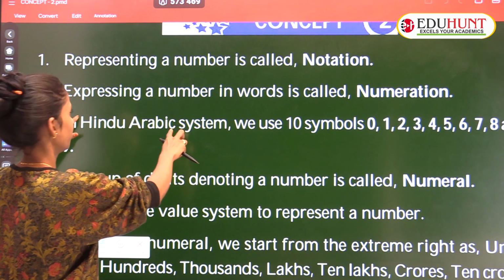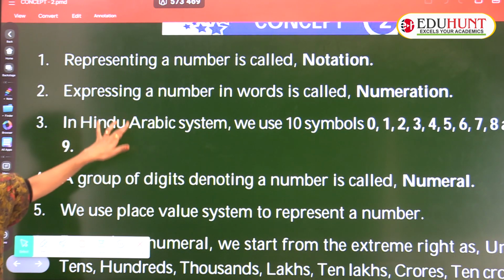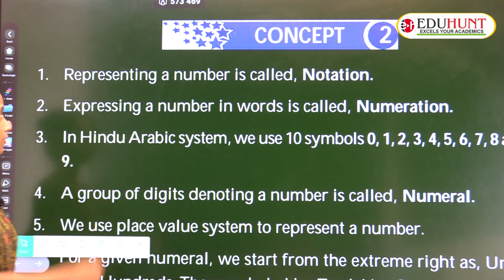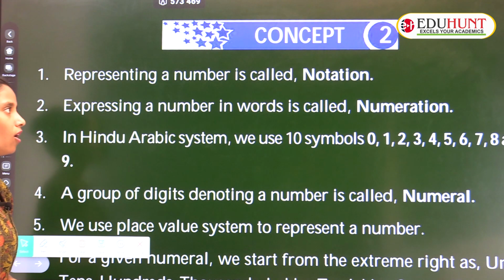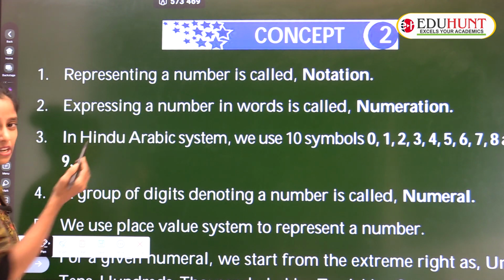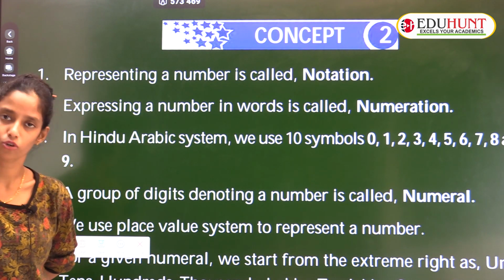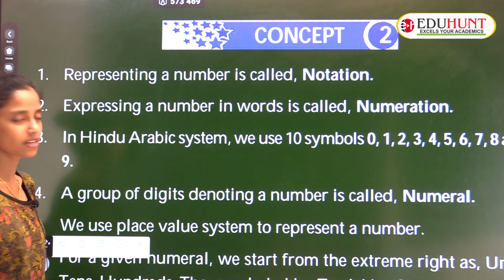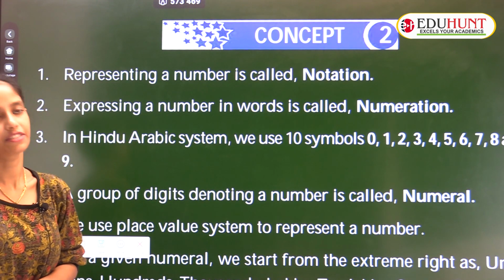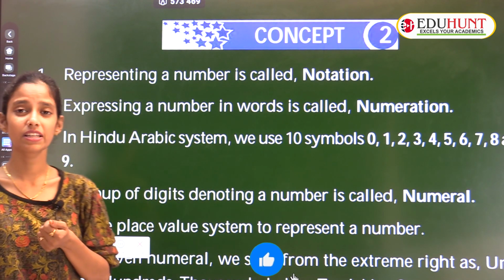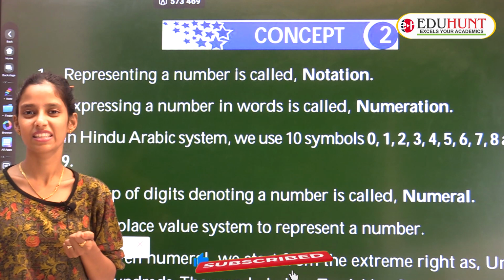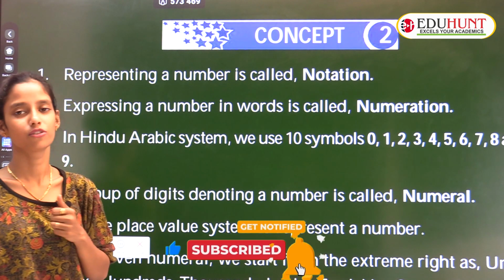Okay, good. See our concept 2, which is the Indo-Arabic system and international system. First definition: representing a number is called notation. I told you that representing a number is called a notation. For example, 23, 25 are notations. And expressing a number in words is called numeration. What is the meaning of that? 23 we will write in words as twenty-three, T-W-E-N-T-Y, T-H-R-E-E. That is called a numeration.